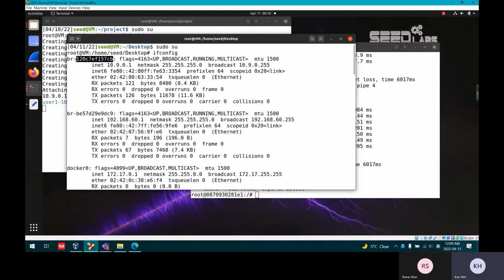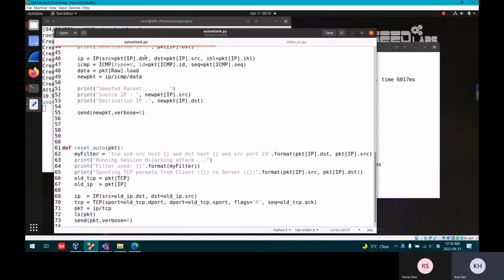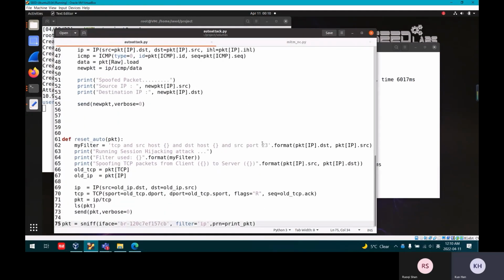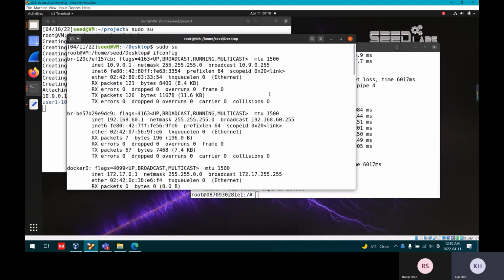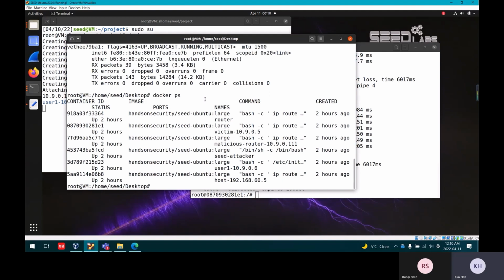At the beginning, we need to change this from here, and there are no other things we need to change. You can see the container ID, and first we need to see the attacker's container ID, and use this.